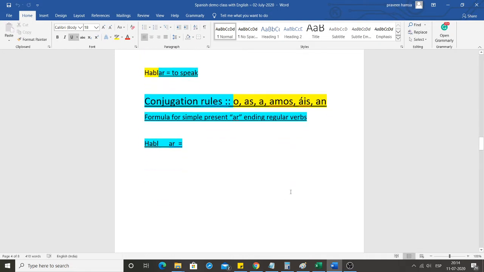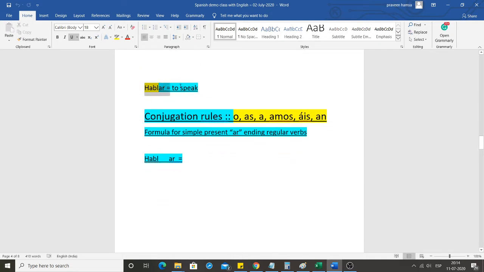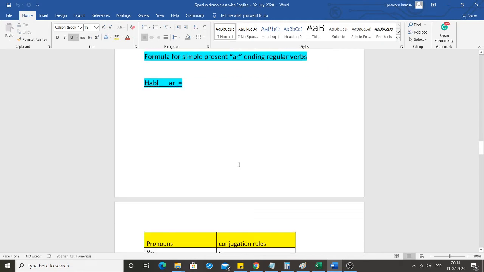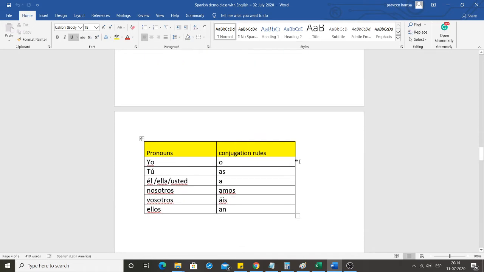See, hablar, H-A-B-L-A-R. In this we have to separate the ending A-R, so H-A-B-L, and remove the A-R. Now for yo, we keep o; for tú, as; for él, ella, usted, a; nosotros, amos; vosotros, áis; ellos, an.